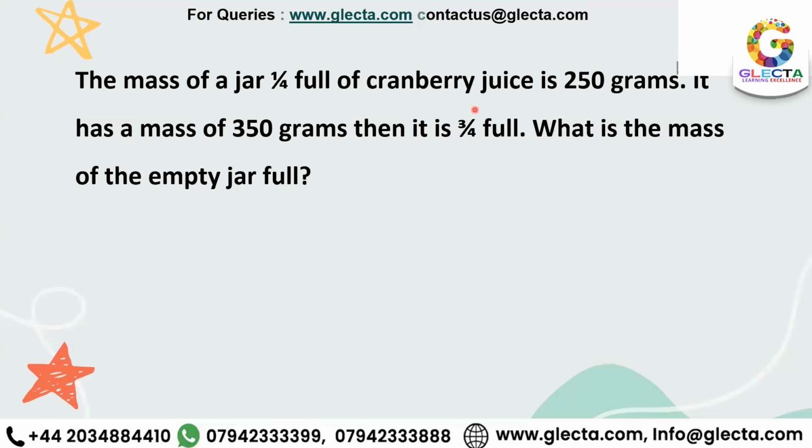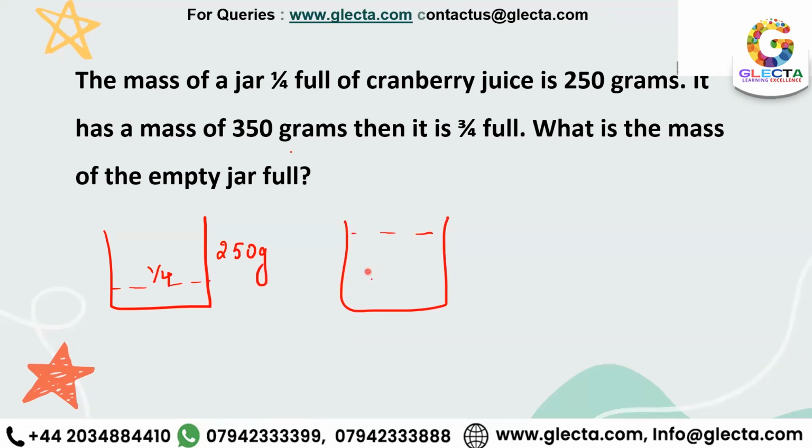The mass of a jar, 1/4 full of cranberry juice, is 250 grams. And if it is 3/4 full, it has a mass of 350 grams. What is the mass of the empty jar? Right. If you're doing it side by side, do it on your paper and text me your answers. This is 1/4 full, right? Total 250 grams.